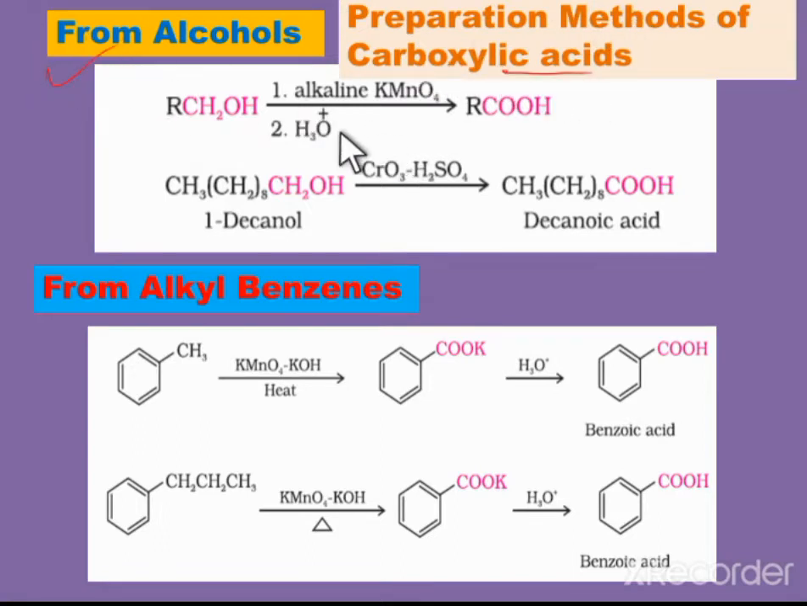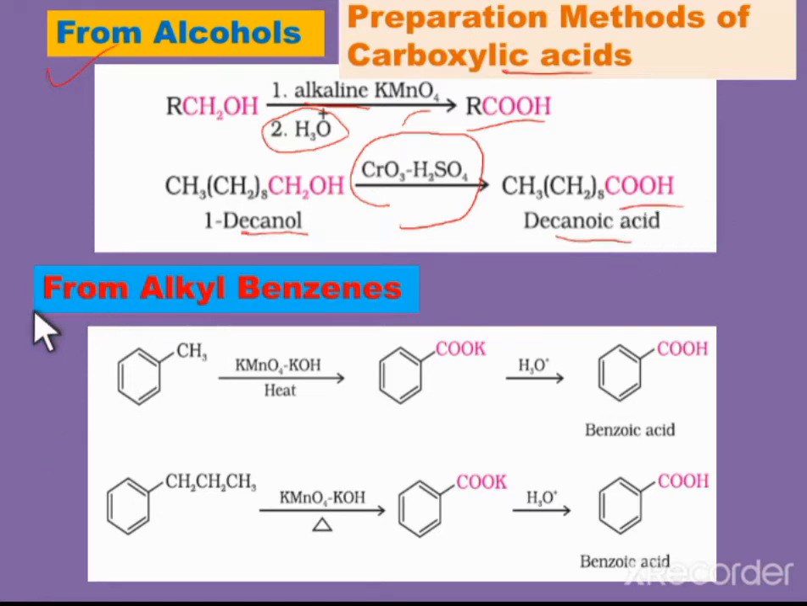From the alcohols: the alcohols undergo oxidation in the presence of a strong oxidizing reagent like alkaline KMnO4, followed by acid hydrolysis. In this case we can get the carboxylic acids. For example, 1-decanol undergoes oxidation in the presence of CrO3 and concentrated sulfuric acid, so we can get decanoic acid.